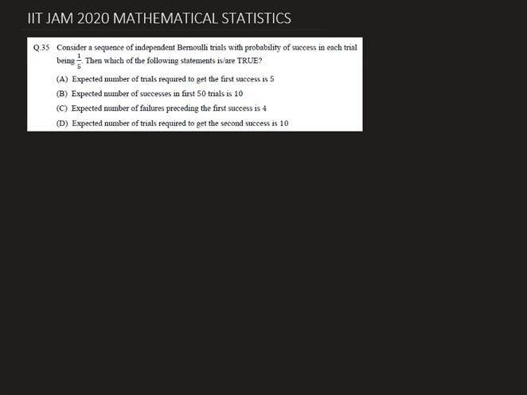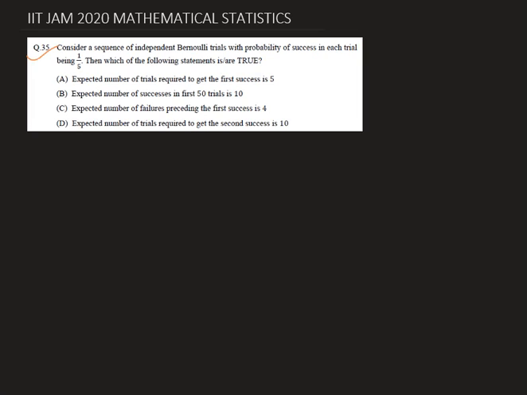Hello, today we are going to solve question number 35 from IIT JAM 2020 Mathematical Statistics. This is a question from the MSQ problems, that means Section B. In this type of question, we are given four options, and among these four options, one or more than one option can be true. So we need to find all the correct answers in the given options to get the full marks. So let's try the problem.